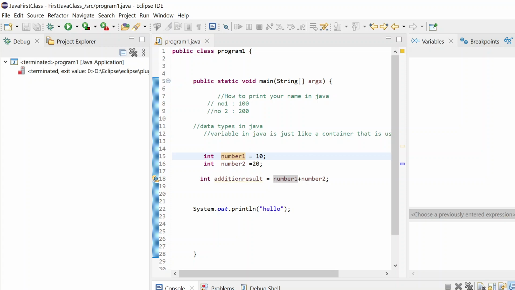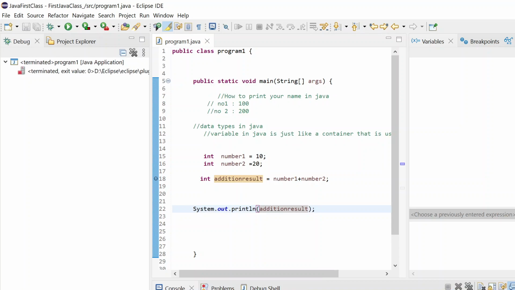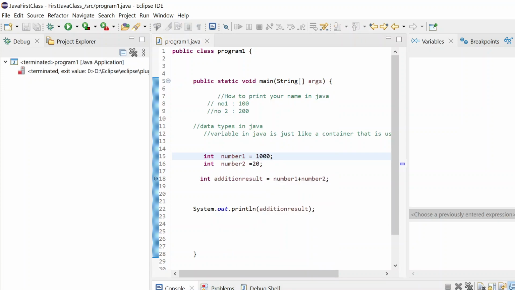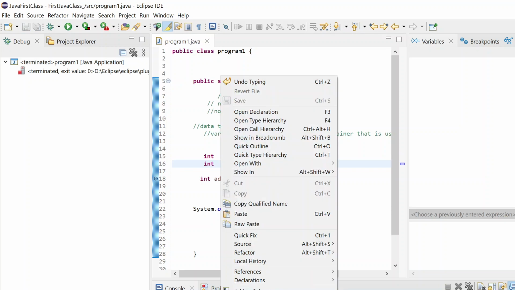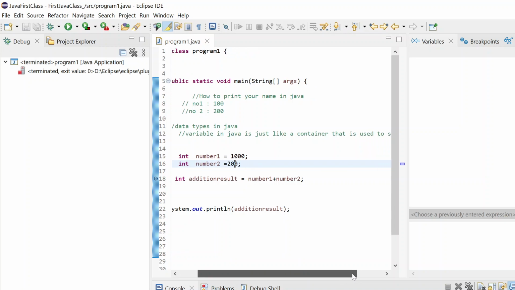Earlier we printed some string, but this time I want to print this value. If I copy this name and place it here, save it, and run it again, you will see the output here. For example, I will say 100 or 1000. Now just run it again, it will give you the correct output, which is 1020. Just change this every time and it will give you the correct output. We will not discuss much after this. We will take it to here only for this lecture.